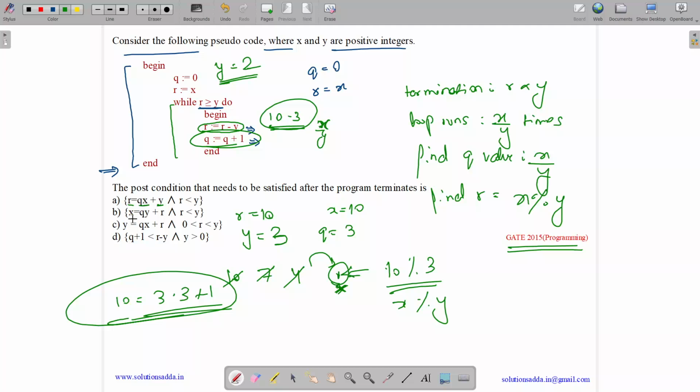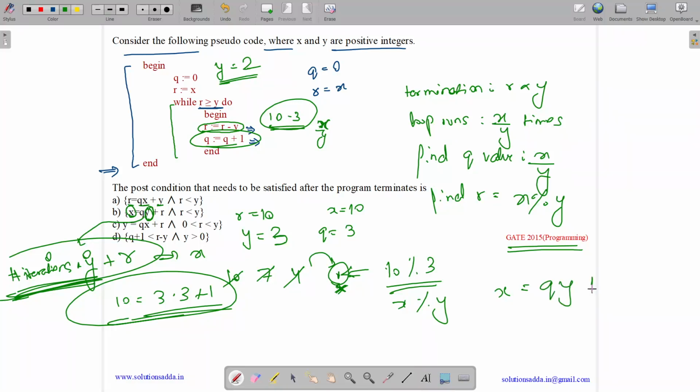Why is it satisfying? It is satisfying because our initial x value will be equal to q, the number of iterations, into the value by which we are decrementing, which is y. So to find our initial value, if we are decrementing something some number of times, then we can multiply it, and we have some remainder. The remainder was in r. So this will give us our initial value x. So the correct answer is x equals qy plus r. It's nothing but quotient, dividend, divisor, and remainder. So the answer is option B.